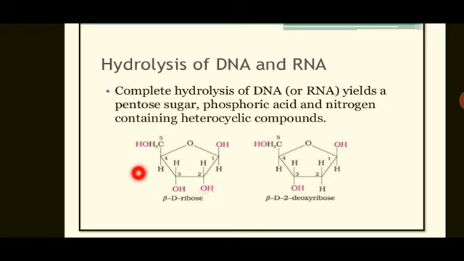It is just like the Haworth structure of fructose, in which five carbon atoms are there. Therefore, it is called pentose sugar. And similarly, beta D 2-deoxyribose. So here, what is the difference? You will just come to know what is the difference here. At the second carbon atom, H and OH are there, whereas in beta D 2-deoxyribose, at the second carbon atom, both are hydrogen.